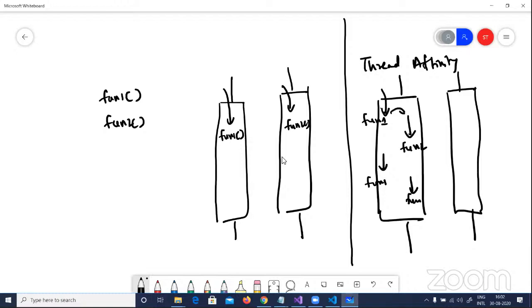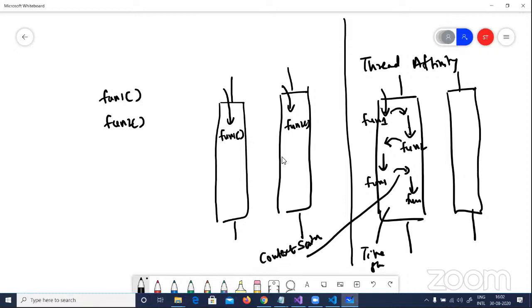The core actually gives time to function one, then to function two. I'll say this is time slicing. I'm so sorry, that must be the right word to use here. Time slicing means some time to function one, some time to function two, then switch the context, then again switch the context. This is termed as a context switch.